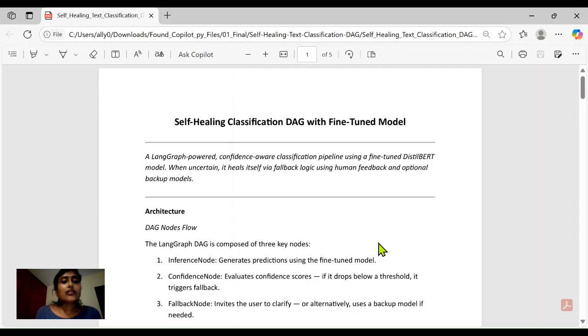The confidence check node evaluates confidence scores. If it drops below a threshold, it triggers fallback. The fallback node invites the user to clarify, or alternatively uses a backup model if needed. The flow loops through these nodes until a final decision is made, either automatically or via user input.